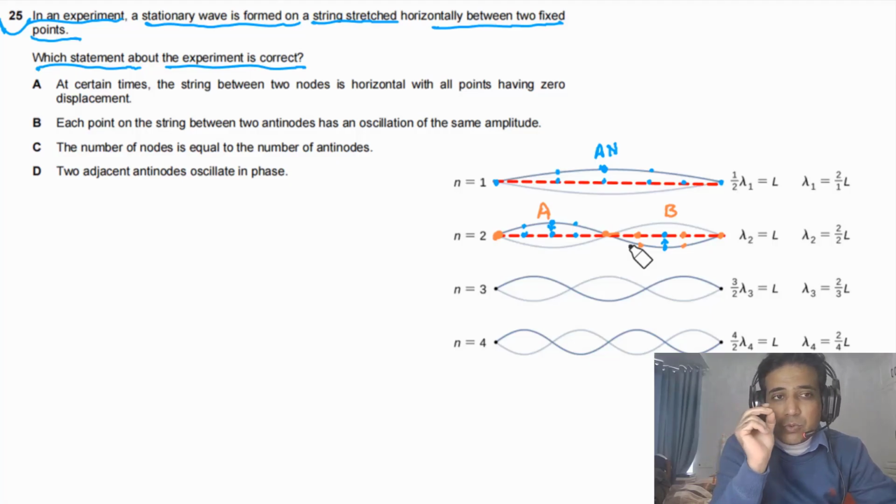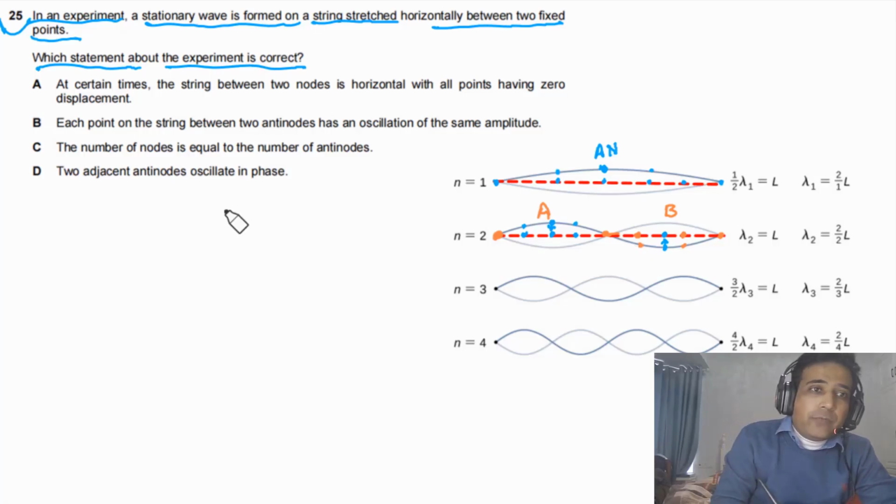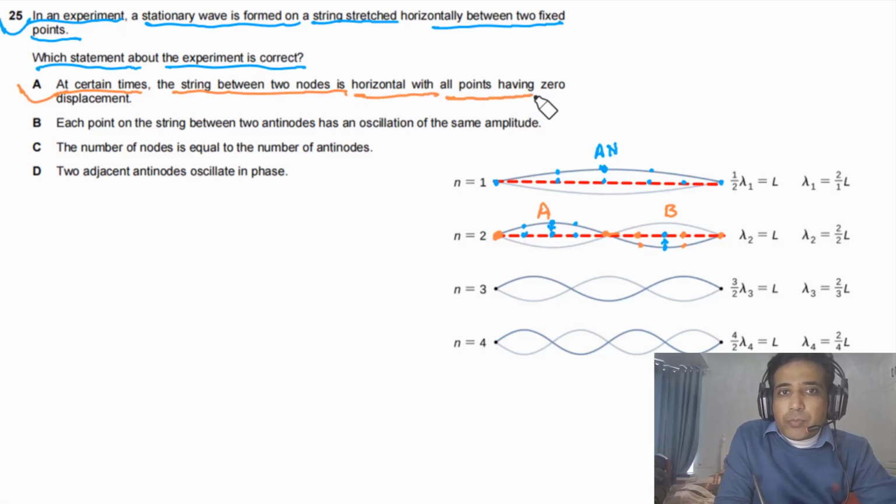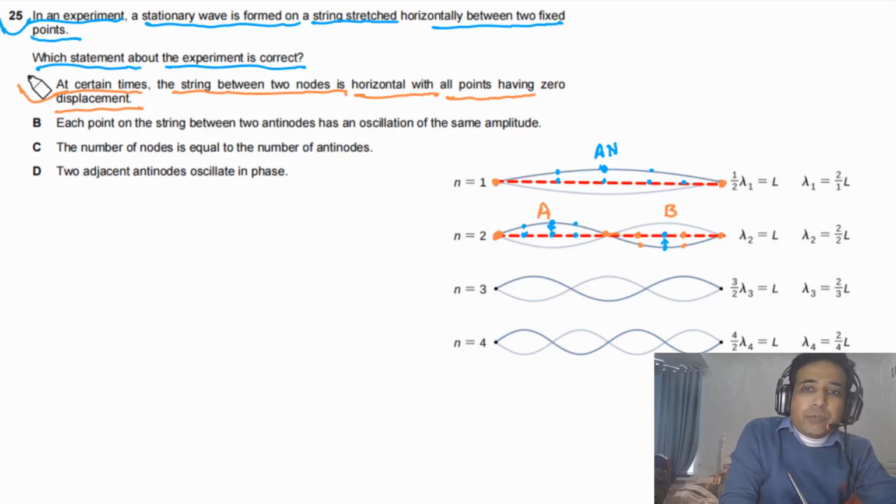If this is clear to you, now if you look at the given options, you can easily figure out the answer. If you look at option A, at certain times, the string between two nodes is horizontal with all points having zero displacement. Yes, this is true. We have discussed that between two consecutive nodes, at one time all the particles are just lying on this straight horizontal line. So it means option A is true.